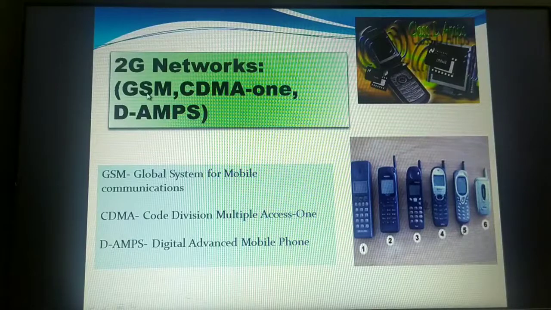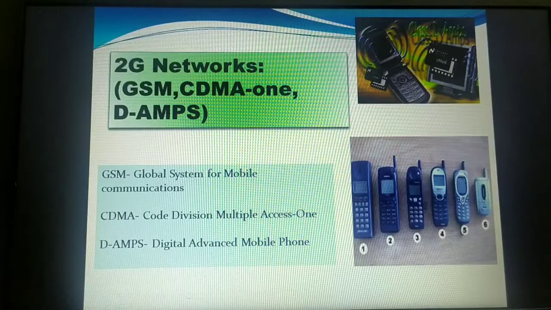I have already discussed the GSM. Encoding and decoding take place in GSM as well as CDMA, right? So better security was provided because of that technique, and then higher total capacity was there. Bandwidth capacity was very high.